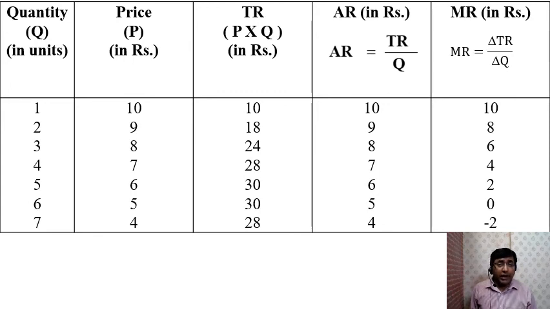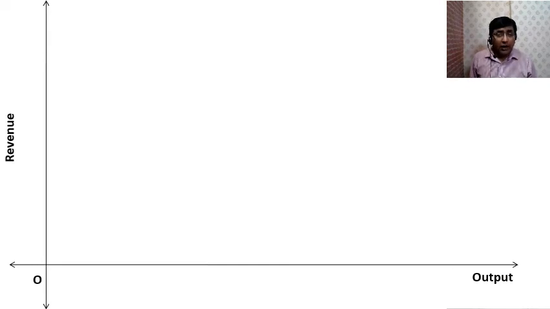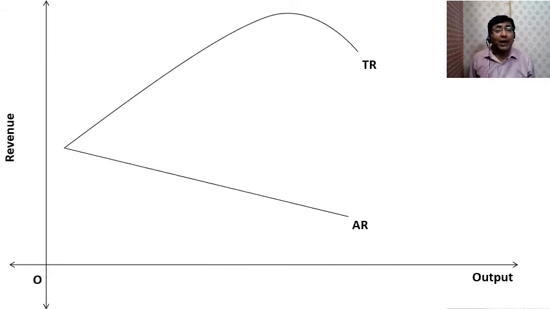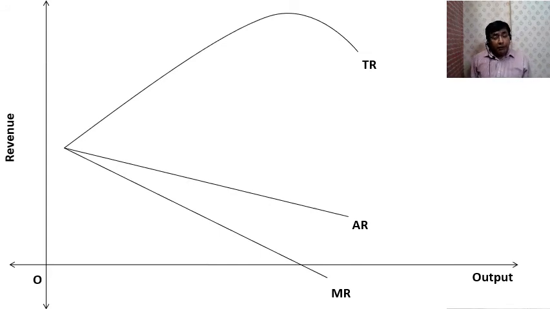If we analyze the graph which is based on this table, we can conclude that under monopoly, the total revenue rises in the initial stage, remains constant for some time, thereafter it falls. Average revenue and marginal revenue will diminish or decrease under monopoly. But always keep this in mind. Average revenue will fall, marginal revenue will also fall, but the fall in marginal revenue would be more than the fall in average revenue. That is the reason why the average revenue curve lies above marginal revenue.